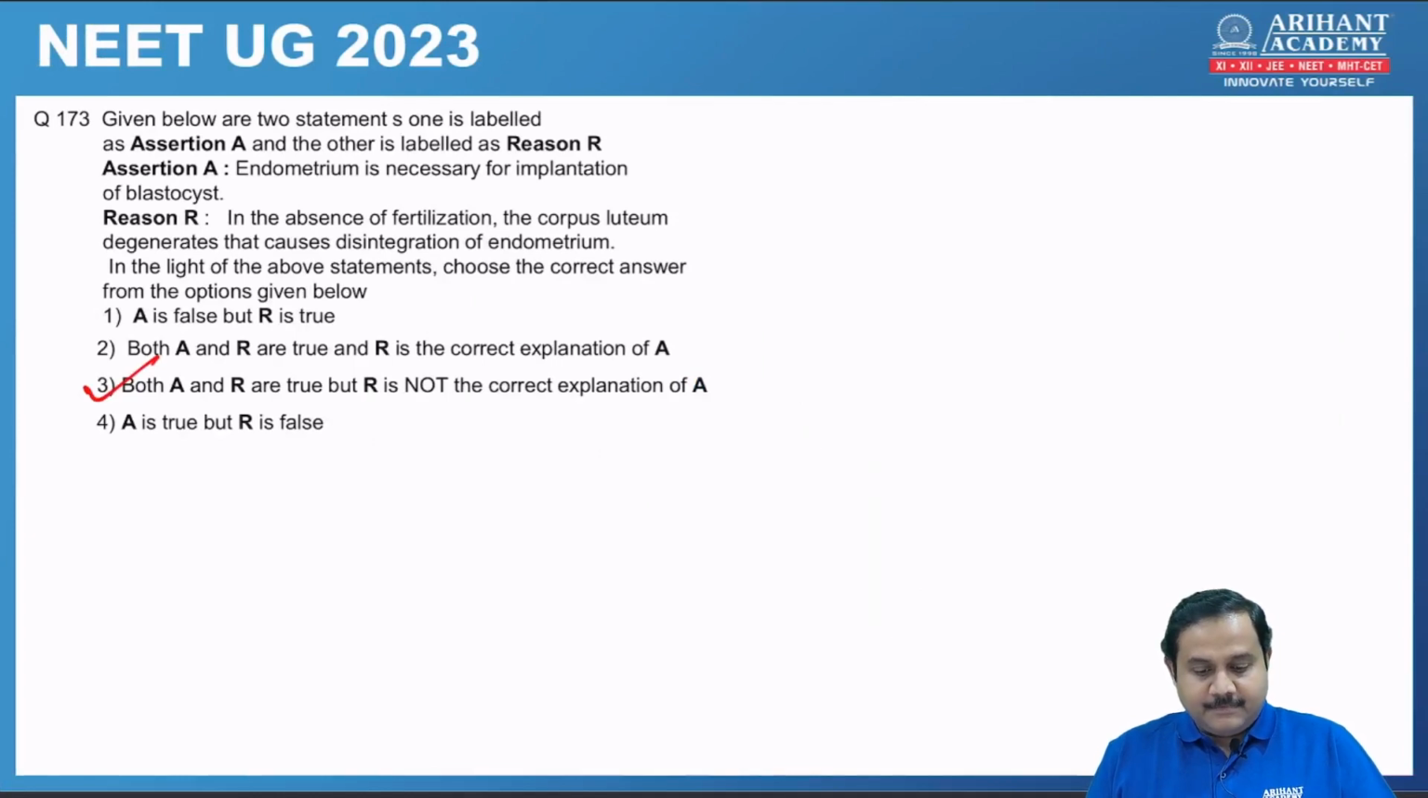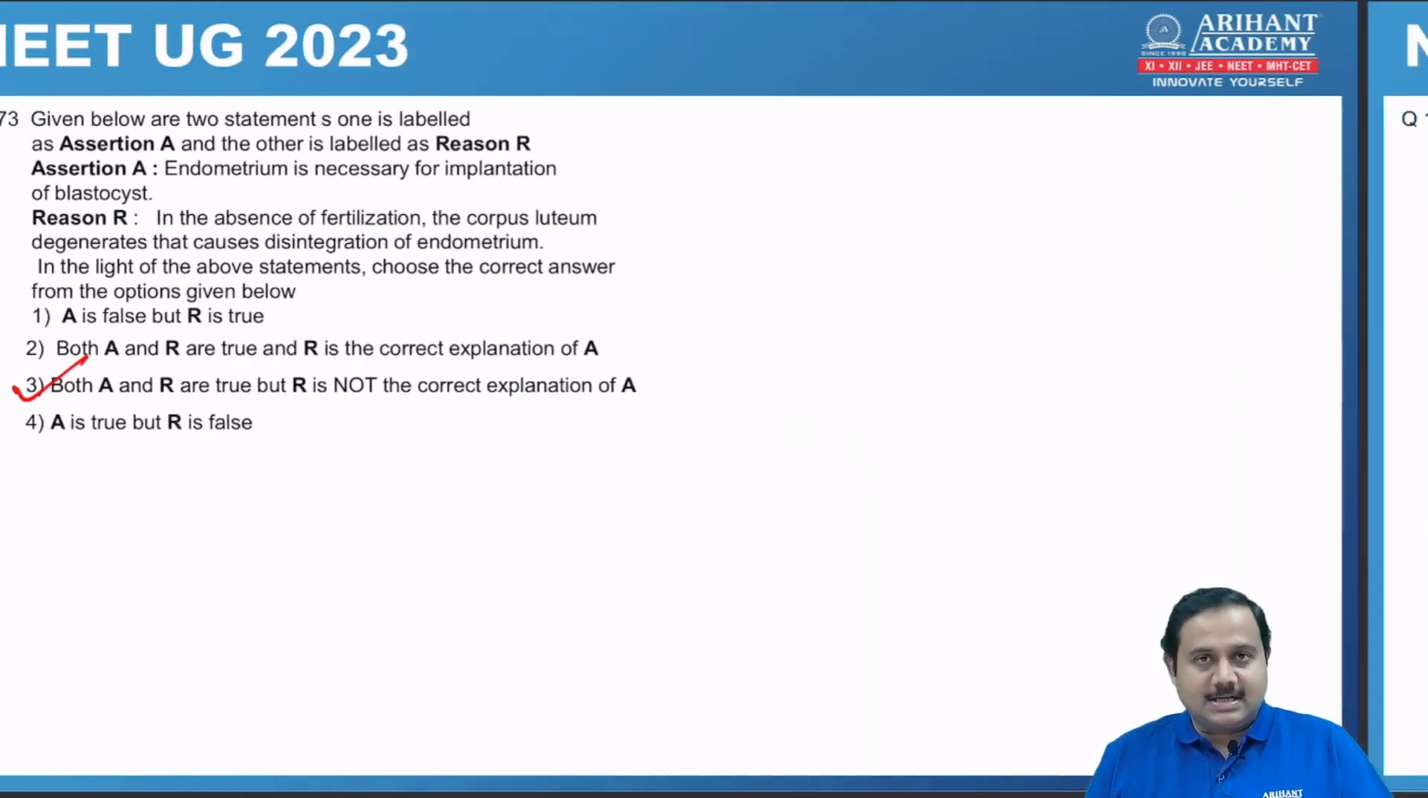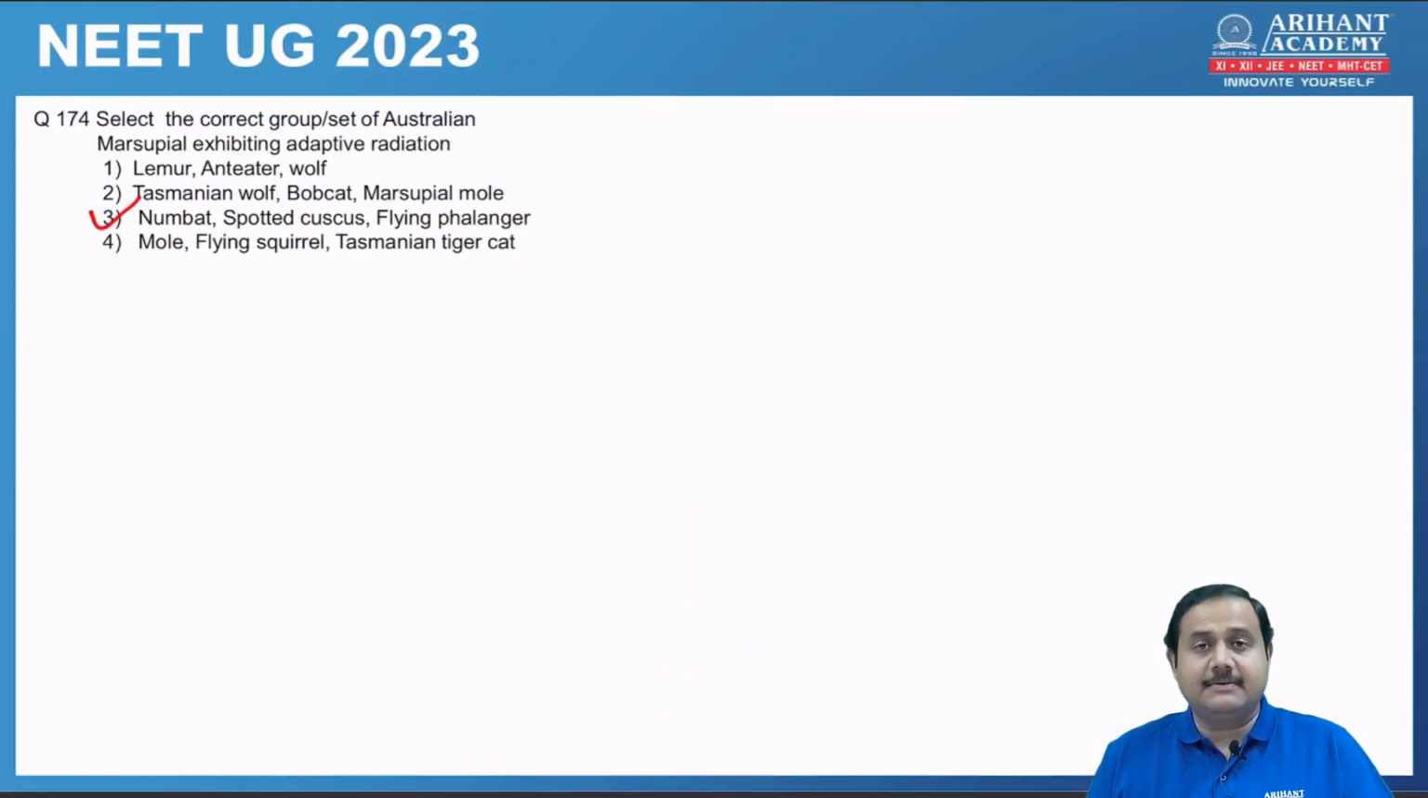Next one, two statements, assertion and reason. Endometrium is necessary for implantation of blastocyst, which is correct. Reason, in the absence of fertilization, corpus luteum degenerate that causes disintegration of endometrium. This is also correct statement, but it does not give you the correct explanation. So option 3 is the correct answer. 174. Select the correct group or set of Australian marsupial exhibiting adaptive radiation. Here the correct answer is option 3. It's a straightforward factual thing.